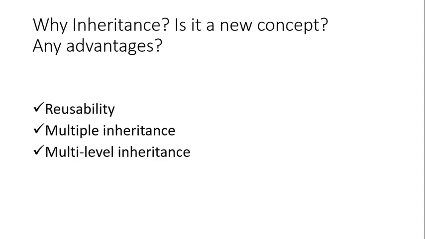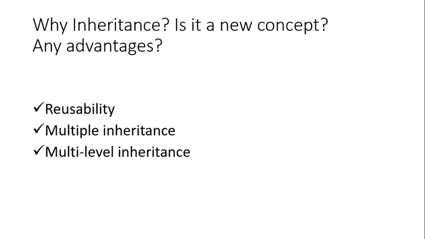First of all, what is inheritance? Inheritance is when a child class inherits the properties of a parent class. In single inheritance, only one child class accesses the properties of a parent class.